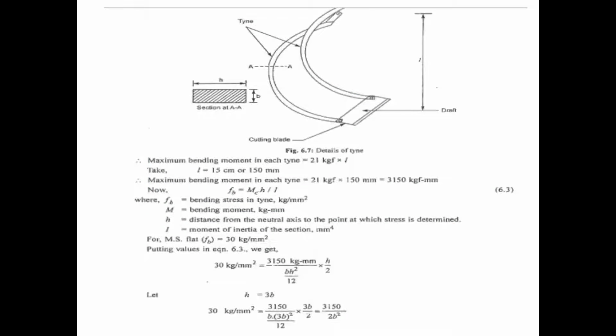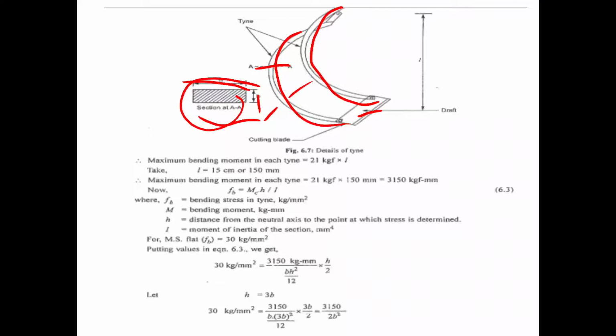See here the details of the tine. This one is the tine which is used to cut the weed during the operation. This one is the section at AA section. This one is the breadth B, this one is the height H. So this one is the cross sectional area. These are the tine sections we have taken, that means the sections we have shown here. So this one is the draft, from the middle of the blade to the upper section.